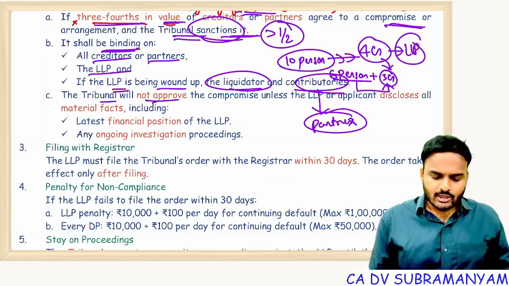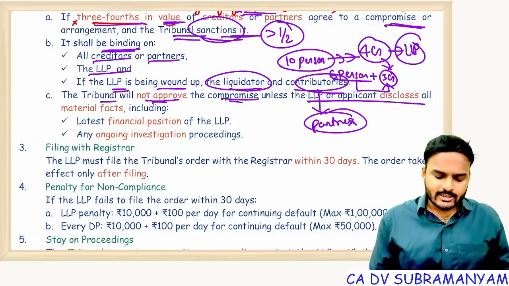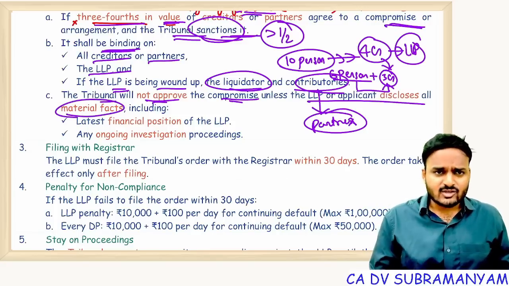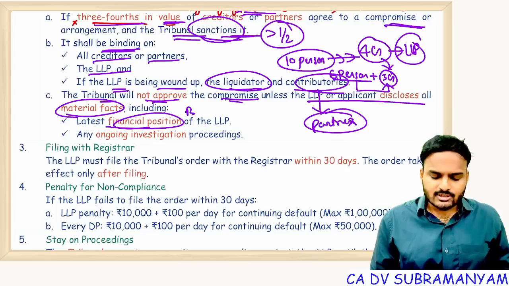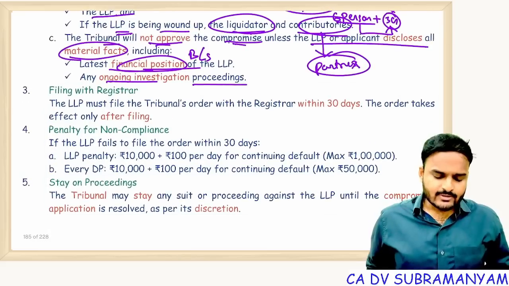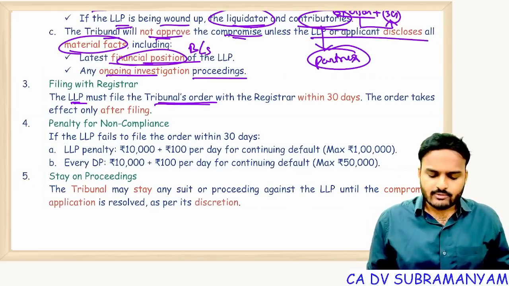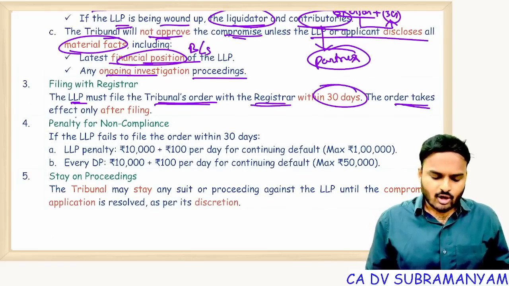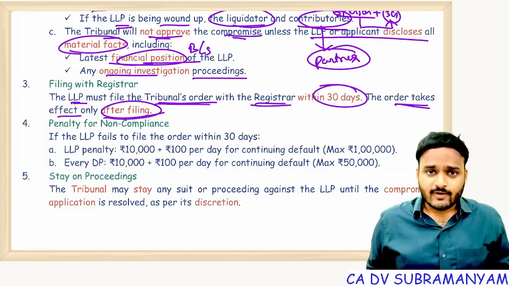The tribunal will not approve the compromise unless the LLP or applicant discloses all the material facts, including the latest balance sheet of the LLP, the financial position of the LLP, and any ongoing investigation proceedings. Everything should be updated. Filing with registrar: the LLP must file the tribunal order with ROC within 30 days. The order takes effect only after filing.